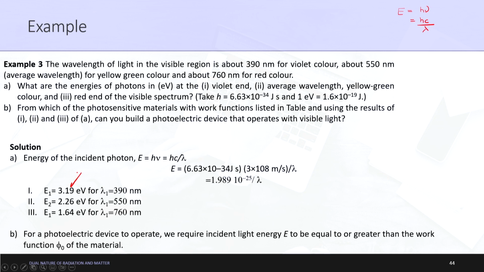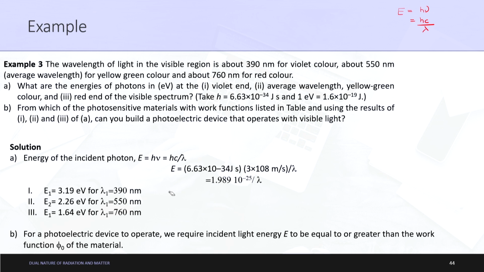Please try to calculate it mathematically yourself, so that you can understand what is actually happening here, right. For 550 nanometers, the second value is 2.26 electron volts, and for the third, 760 nanometers, everything is written, you just need to calculate it mathematically. E is equal to 1.65 electron volts for lambda equal to 760 nanometers. Okay.